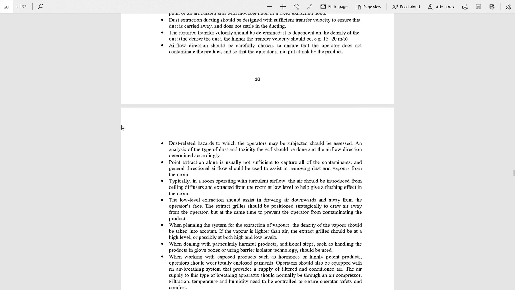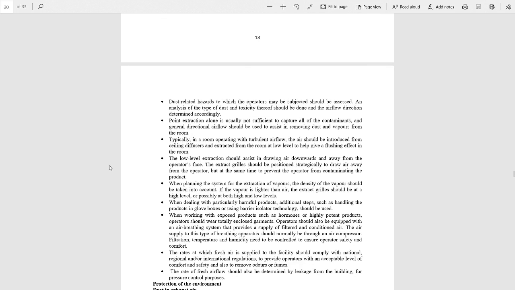Now, typically in a room operating with turbulent airflow, the air should be introduced from ceiling diffusers and extracted from the room at low level to give a flushing effect in the room. As we also discussed earlier, the introduction of fresh air in any room should be from the top of the room, and the exhaust of the air should be from the low level or bottom of the room. The rate at which fresh air is supplied to the facility should comply with national, regional and/or international regulations.